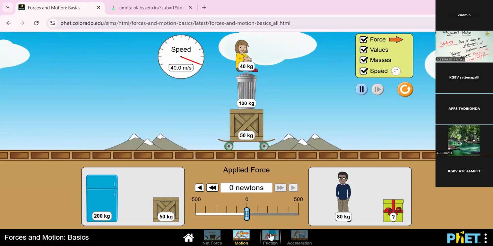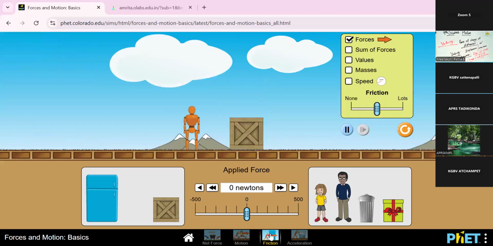Another concept, friction. What is friction? Friction means there are different kinds of roads we are using. Our houses' floors are very nice, that is tiles and marbles. There is no friction in that area. In our roads, especially the main road, it is made up of tar.